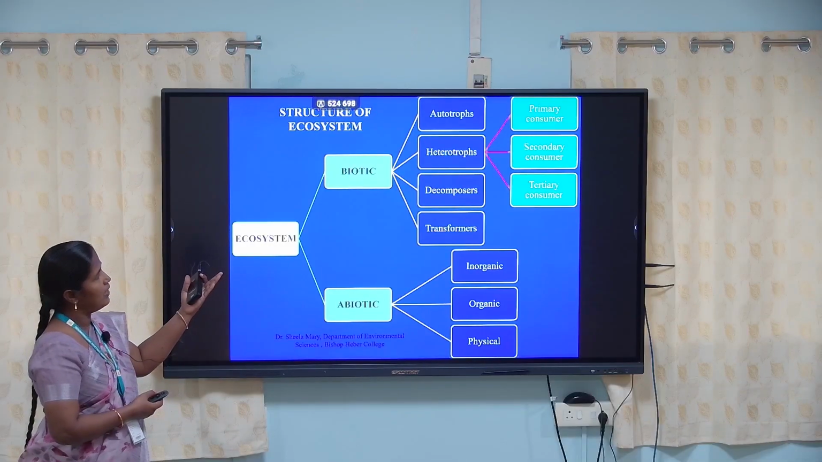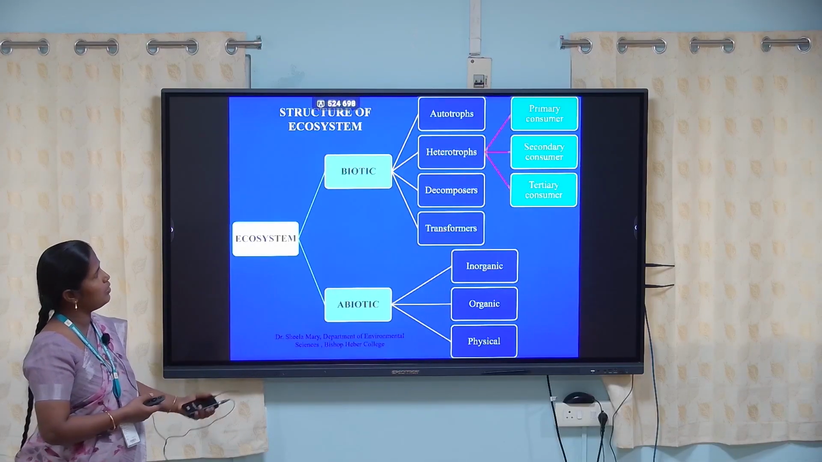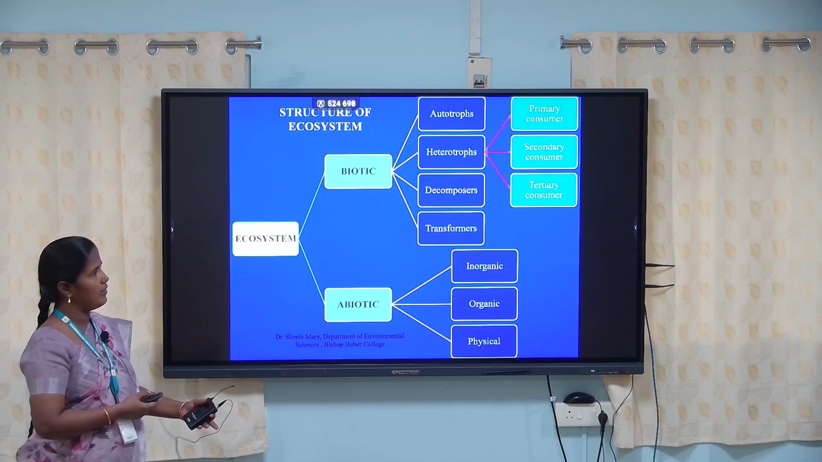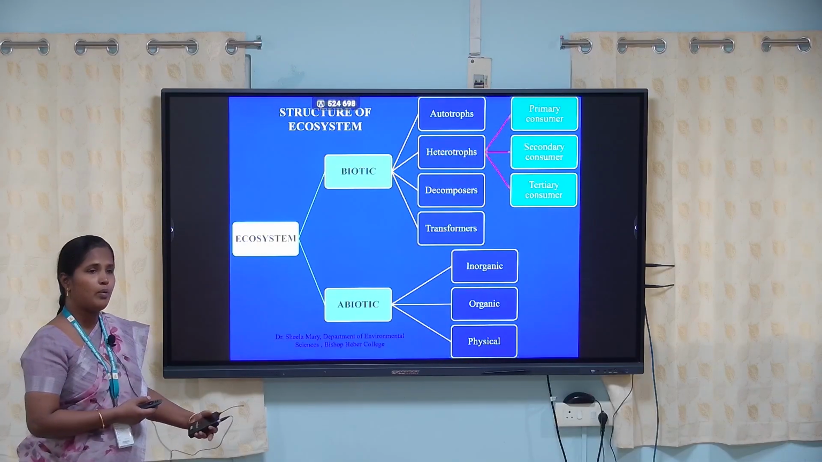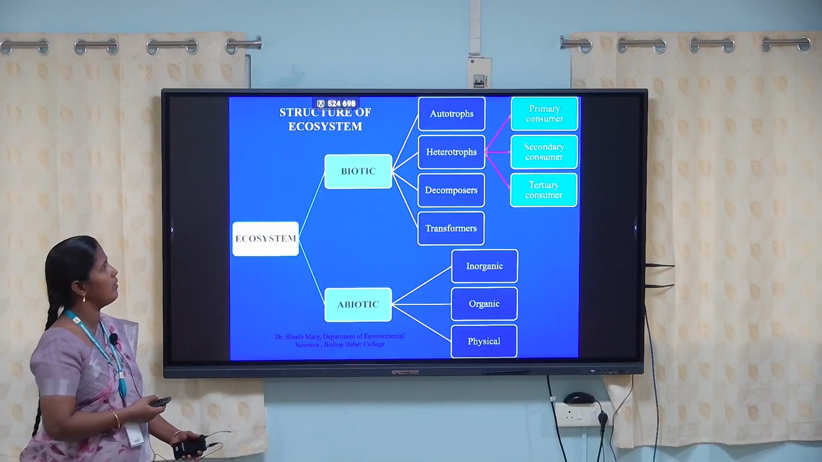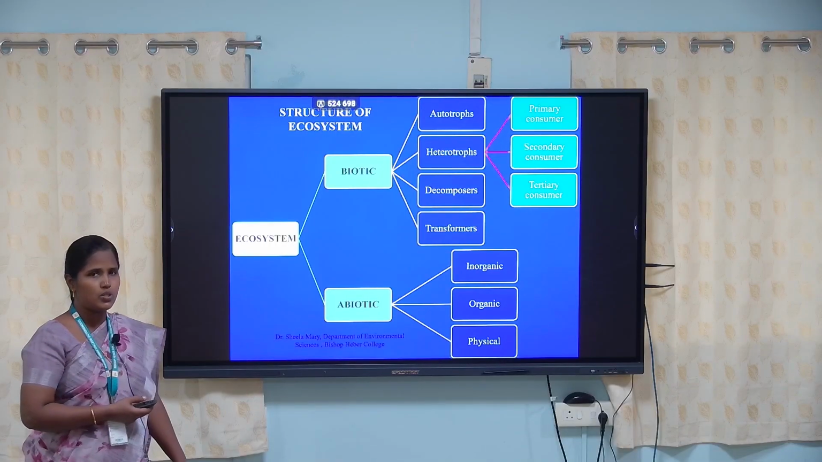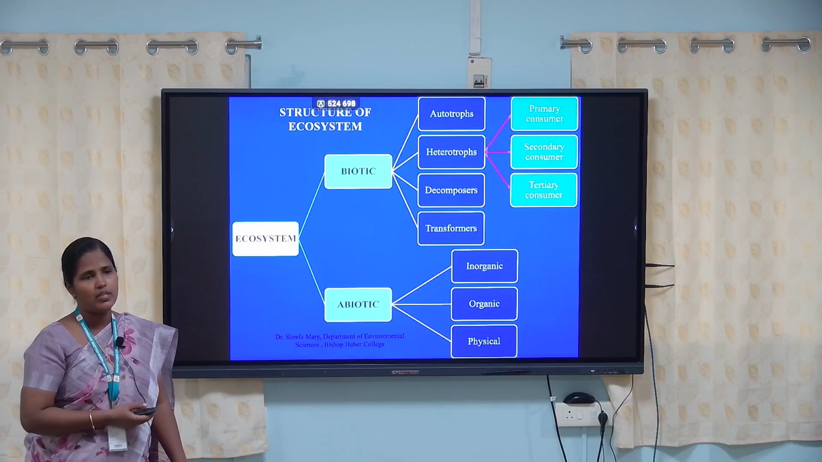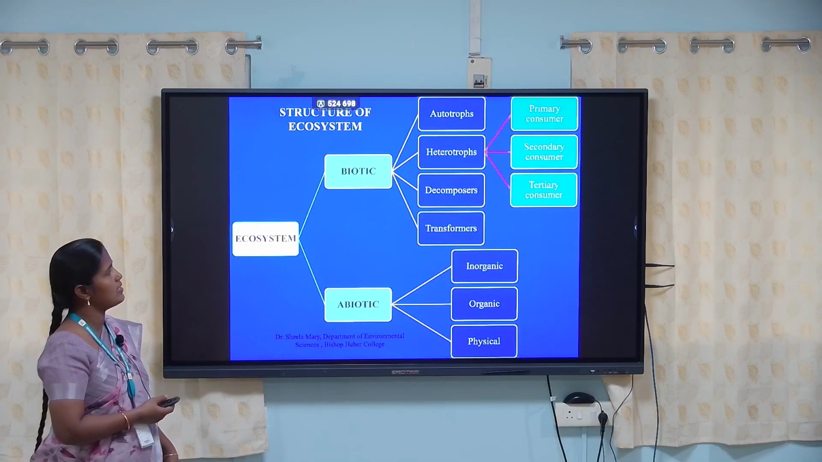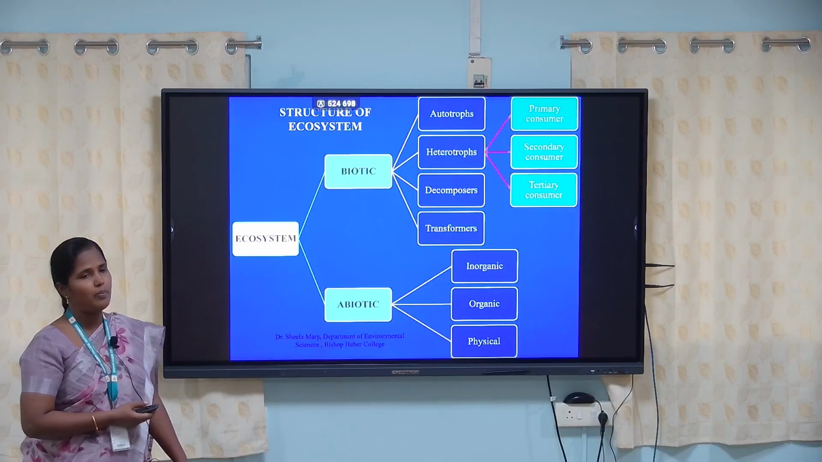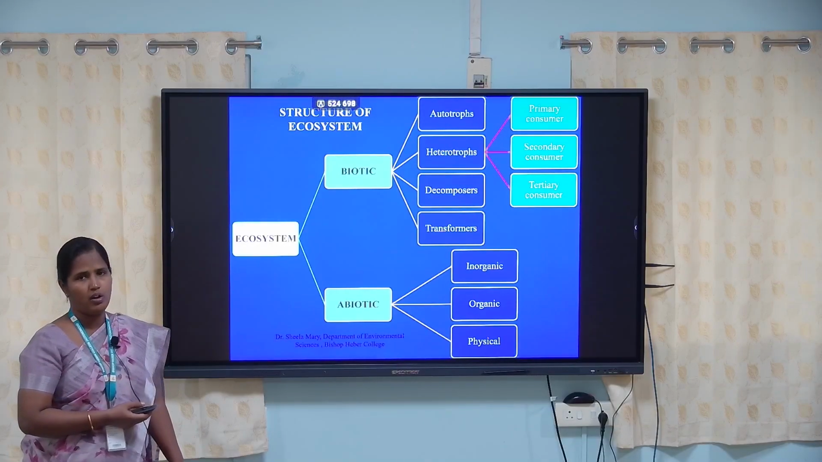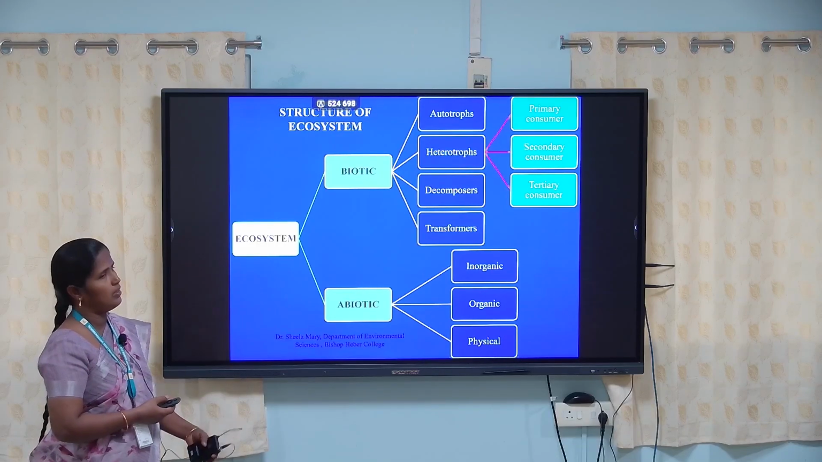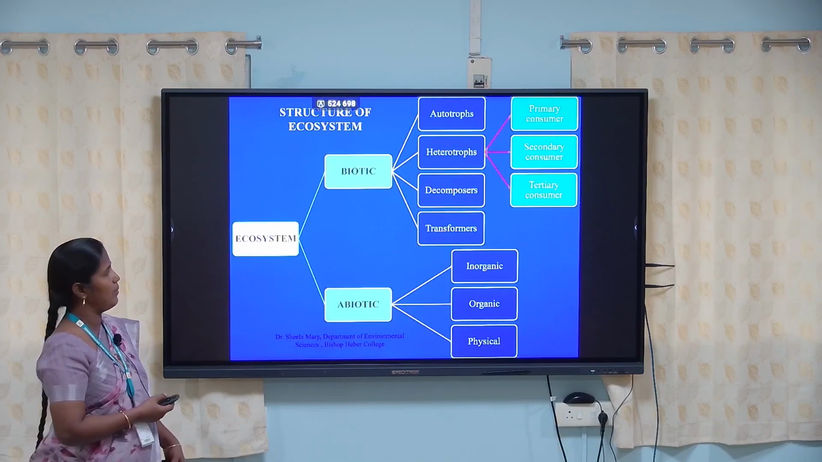Heterotrophs are also classified into primary consumers, secondary consumers and tertiary consumers. The herbivorous animals are called primary consumers. Secondary consumers are the carnivorous animals, which depend on herbivores for food. Then the tertiary consumers are the top carnivores. These animals depend on both carnivores and herbivores for food.